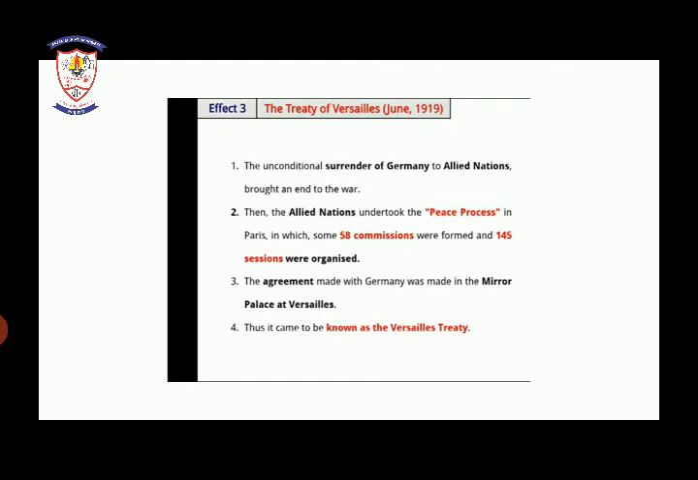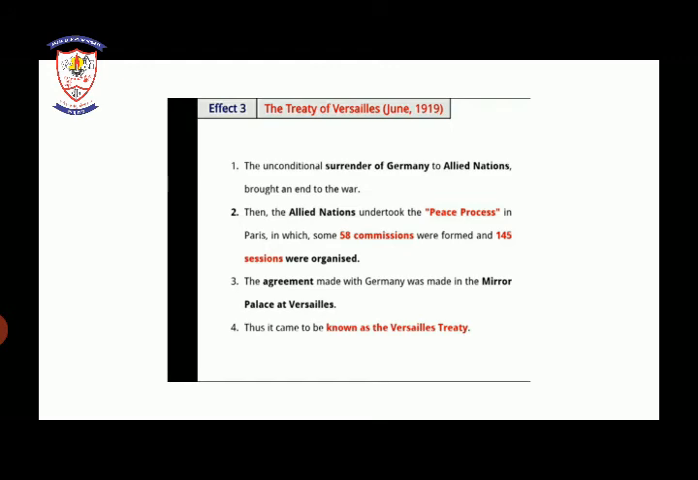Then the Allied nations undertook the peace process in Paris, in which some 58 commissions were formed and 145 sessions were organized. The Allied nations, which were quite strong, undertook the peace process. They organized peace process meetings in Paris, in which 58 commissions were formed and 145 sessions were organized.